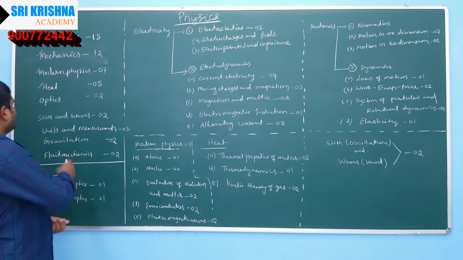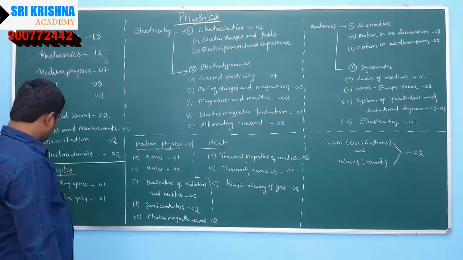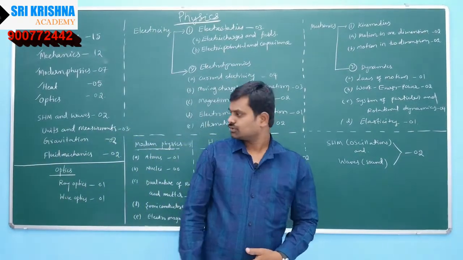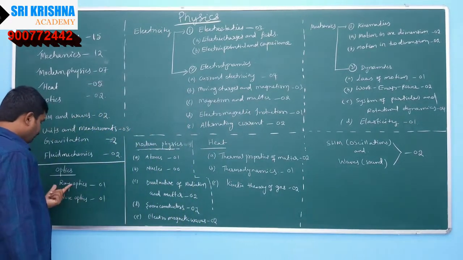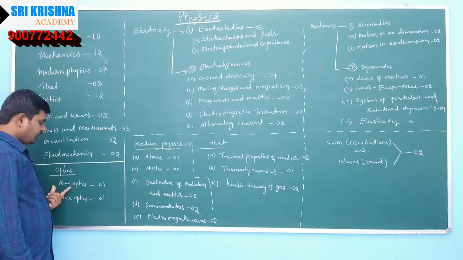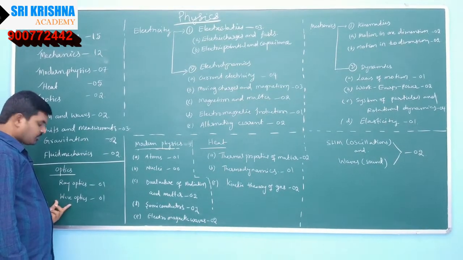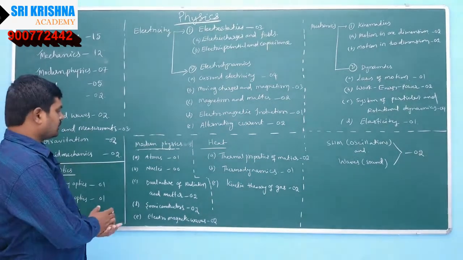And coming to the part of optics, you might have studied optics only in +2 level. So you have only 2 lessons, ray optics and wave optics. Only 1 question from ray optics and only one another question from wave optics will be given, okay, right.